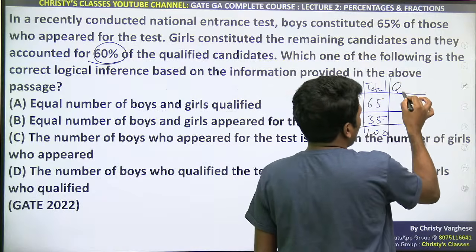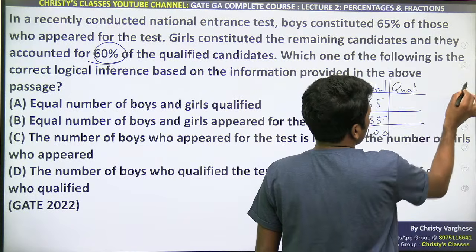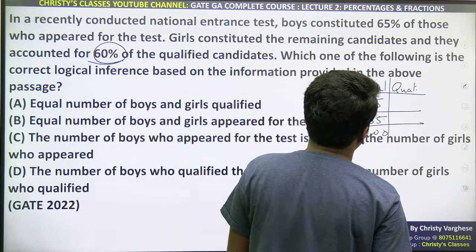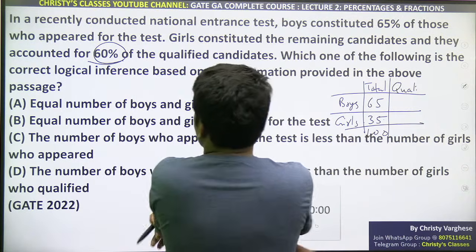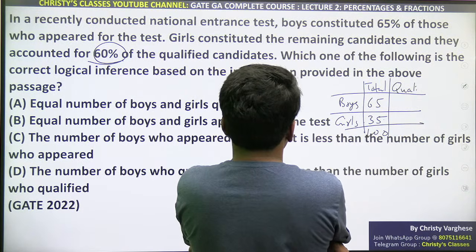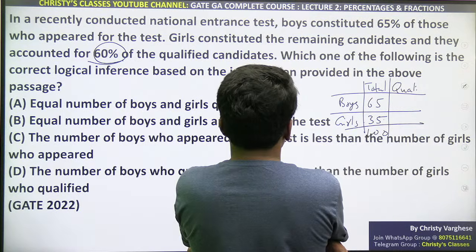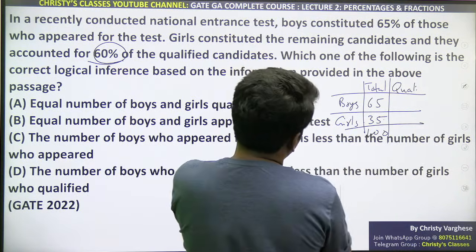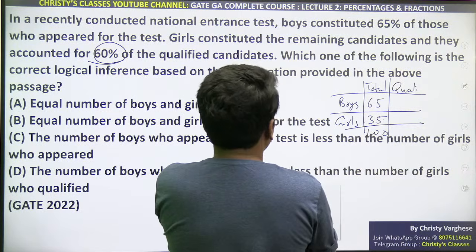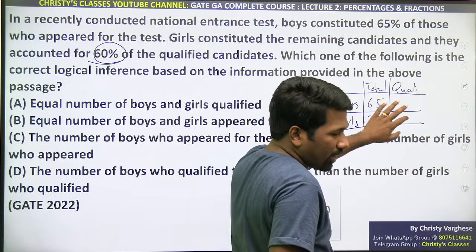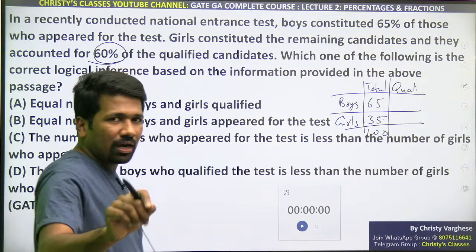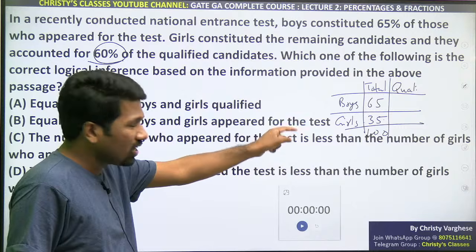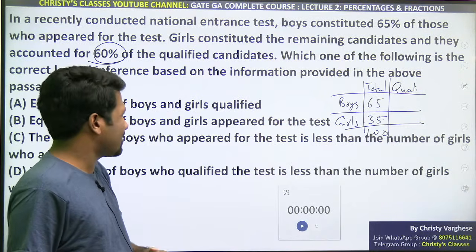So now the qualified candidates I am writing, 60% of the qualified candidates. Yeah, we don't have the qualified candidates number. That is the other problem. Actually now instead of calculating it, check each option and what we need to calculate, instead of finding each of those values, because that is not necessary.